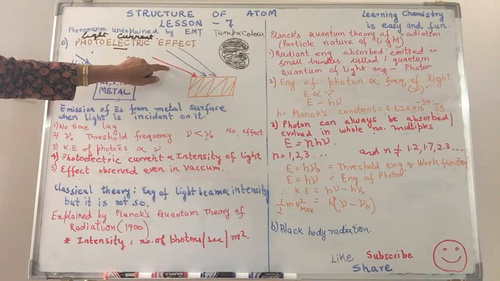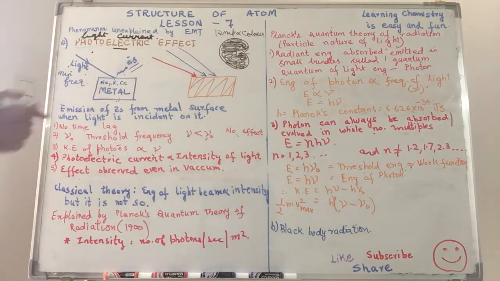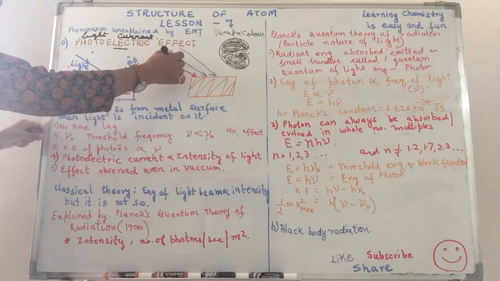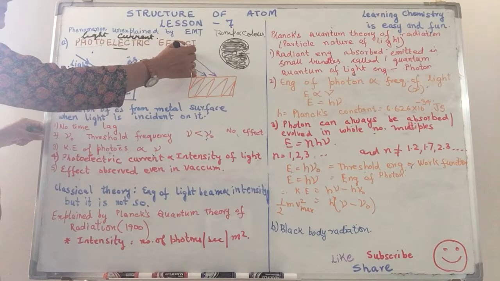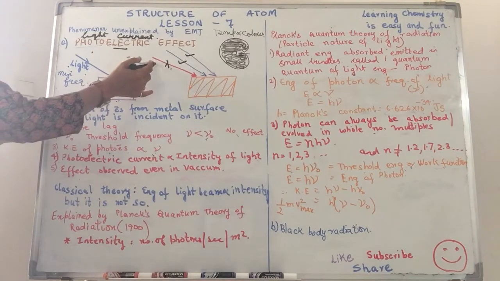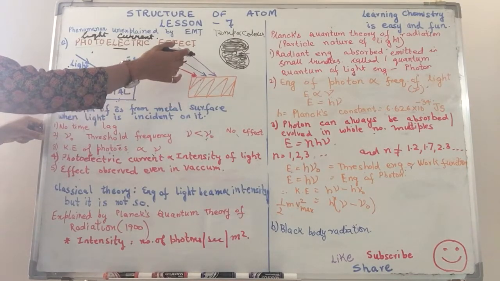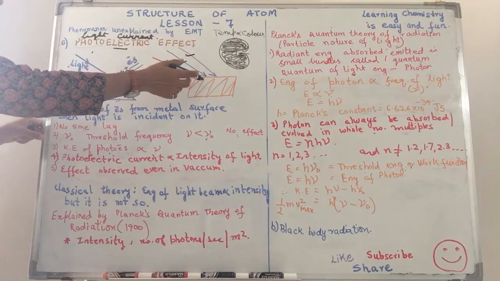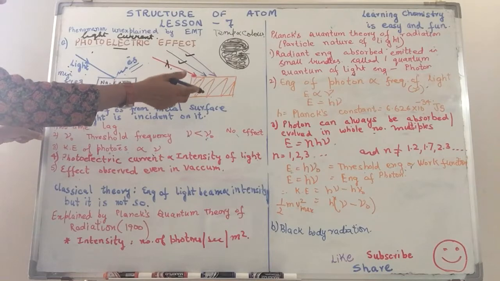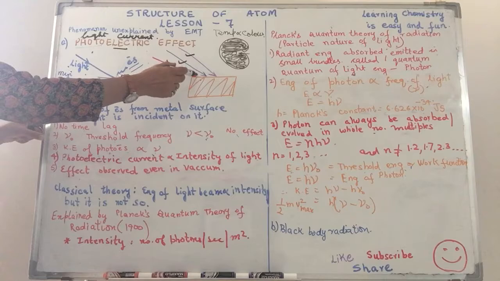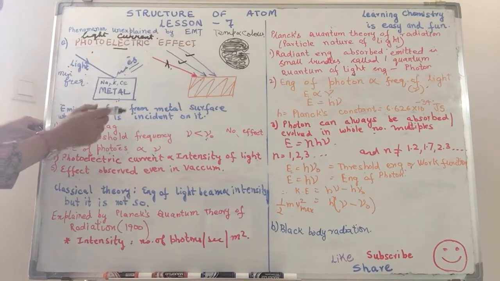So he noticed that when you incident red light, no, the current doesn't flow. You incident blue light, yes, the current flows. Purple light, yes, the current flows. So if you take the red end of the electromagnetic spectrum, the electrons are not emitted, while if you take the blue end of the spectrum, the emission of electrons takes place. How do we explain this? Further on, he also noticed that as soon as you incident light, electrons are emitted immediately.